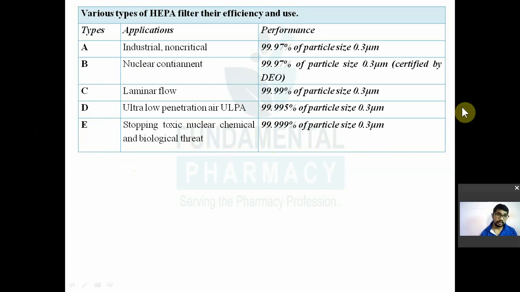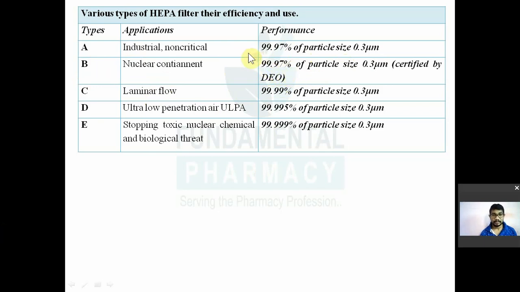So ये जो पूरा HEPA filter है उसका याद रखो कि जो ordinary purpose HEPA filter है type A, it is able to remove the particle size of 0.3 micron 99.97%. टाइप बी न्यूक्लियर कंटेमिनेट के लिए यूज करते हैं, they again have the same 99.97% efficiency.